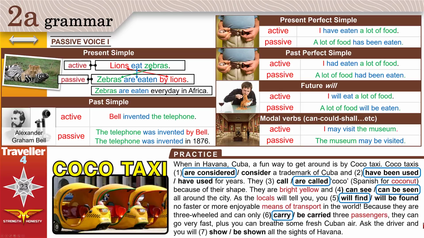Ask the driver, and you will show or you will be shown all the sights of Havana. Well, you will not show anything. The driver of the Coco taxi will show you. You are the object, not the subject. The driver is the subject. You will be shown. The driver will show you all the sights. You will be shown all the sights of Havana.